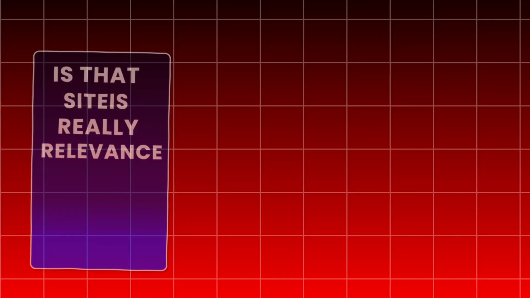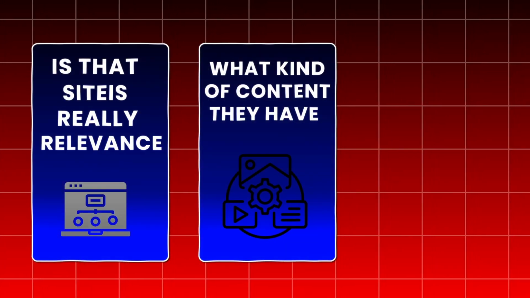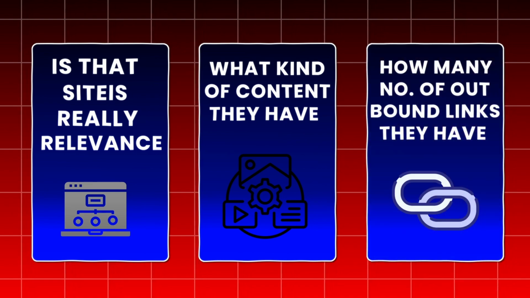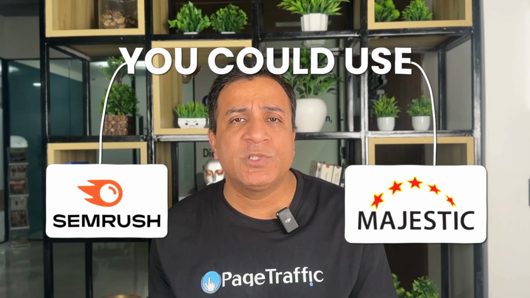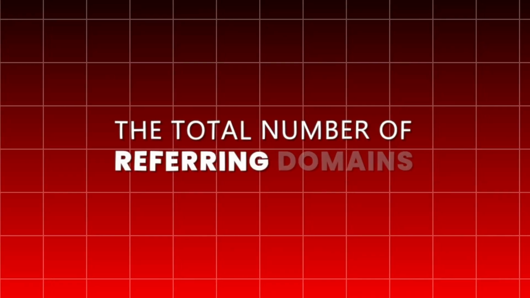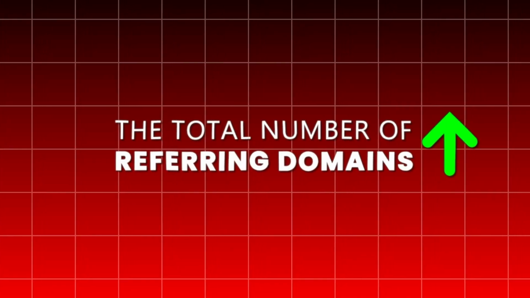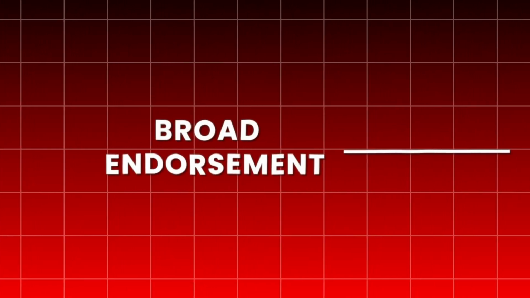So you have to see whether that site is relevant, what kind of content they have, how many outbound links they have. You could use SEMrush, you could use Majestic also for these tools. All tools give you one or the other data which is relevant to you. Also important is the total number of referring domains. A high number of referring domains represents broad endorsement from the web community.